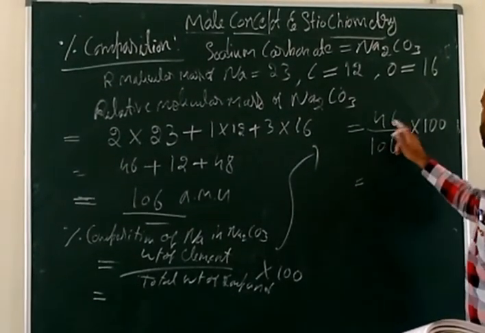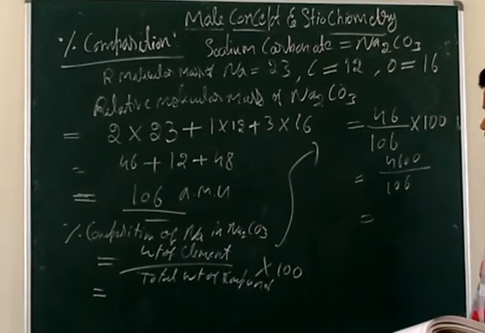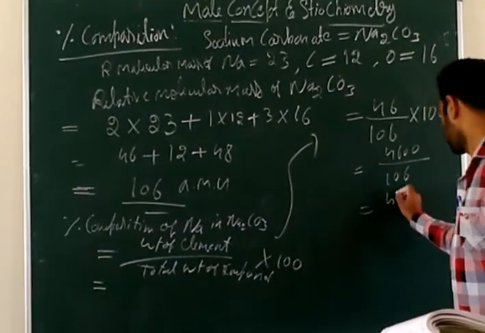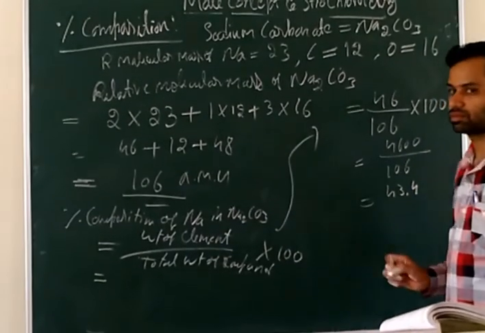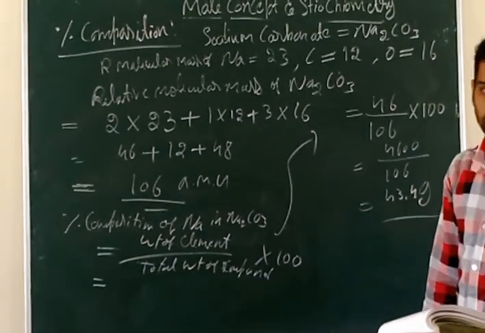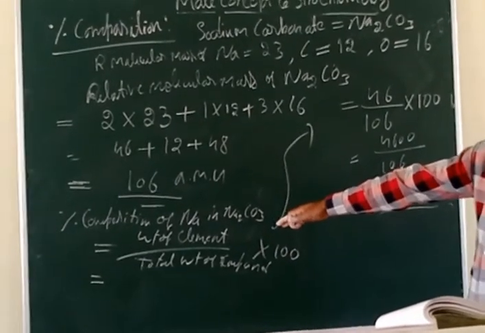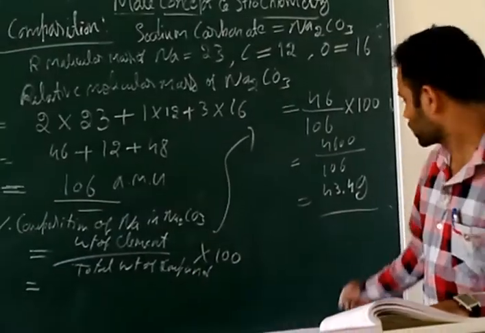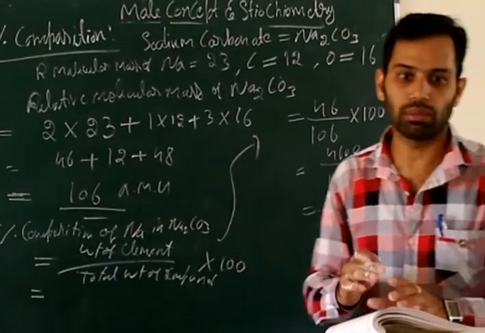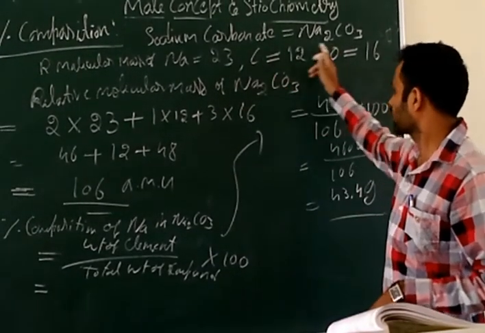So 46 into 100 is 4600, divided by 106. So almost you get 43.4 something. If you divide it, you get 43.4. Do the cross multiplication. So it means in sodium carbonate, 43.4 percent of sodium is present. Similarly, for the other elements we calculate carbon and next oxygen.